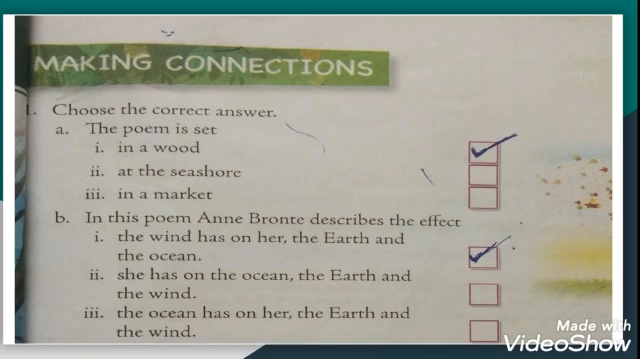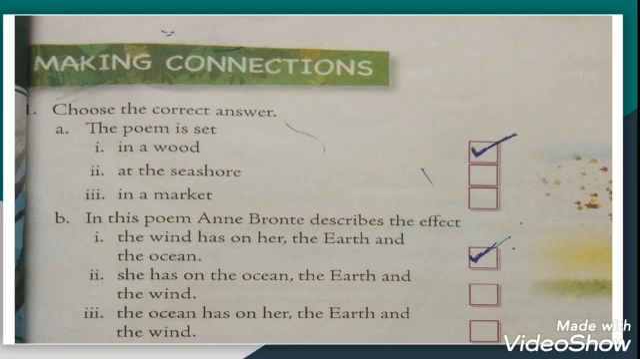Choose the correct answer. You need to choose the correct answer from the given three options. The first question is, the poem is set in a wood, at the seashore, or in a market. So the correct answer is in a wood. We see from the starting that the poet has set the poem in a wood, that is in the green plantation.